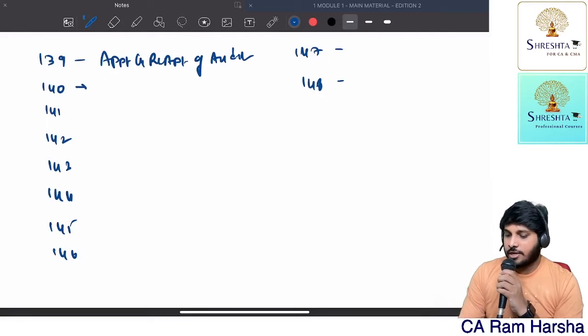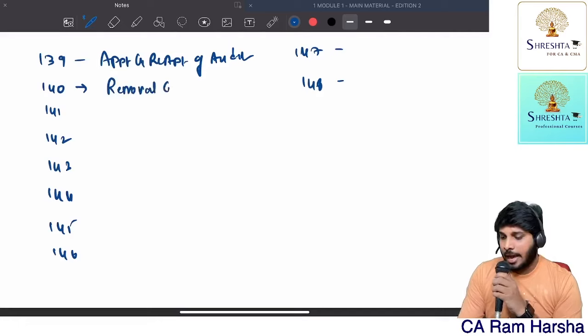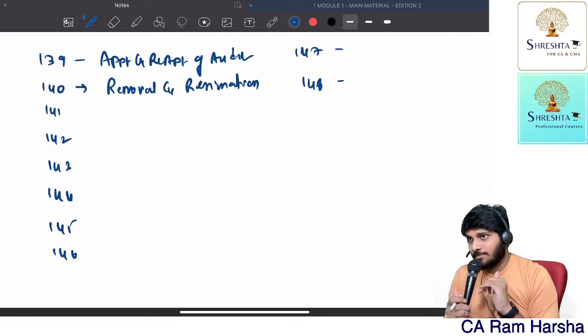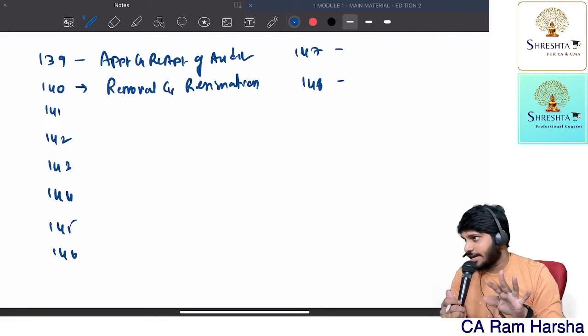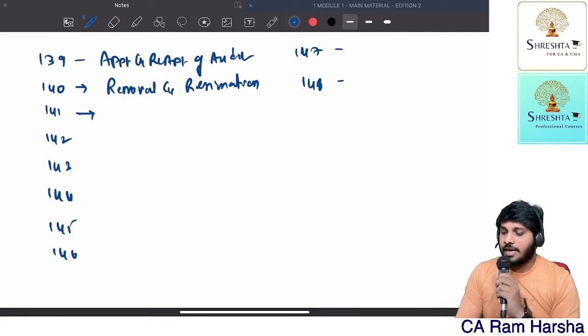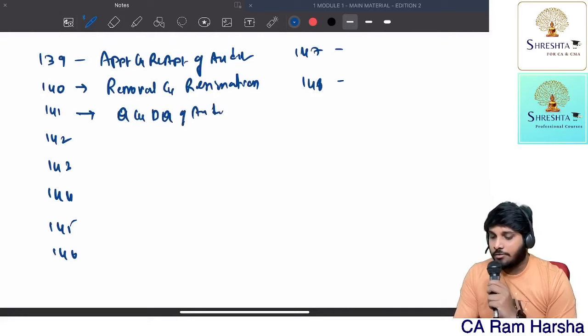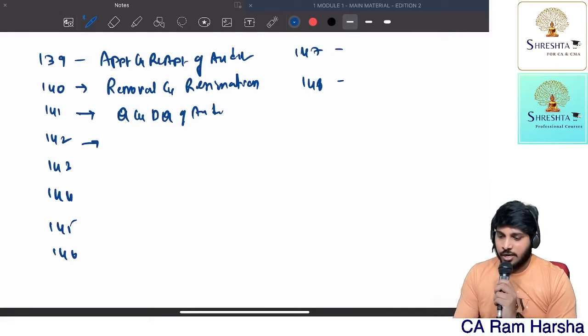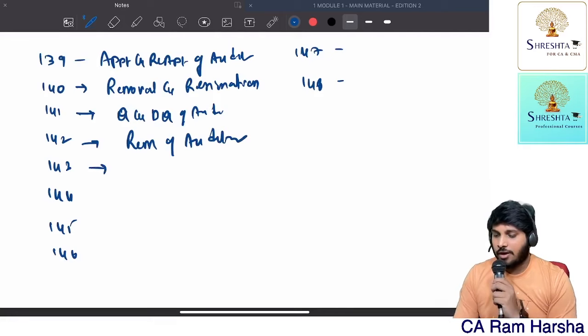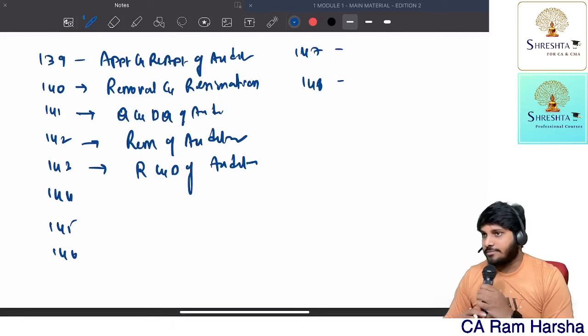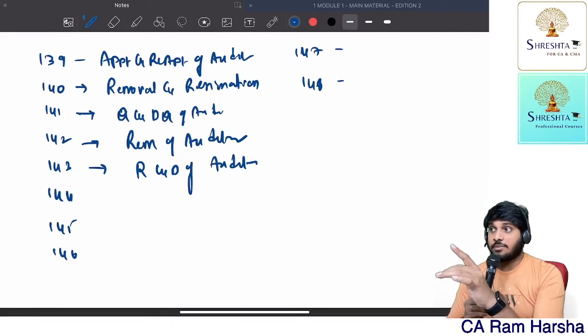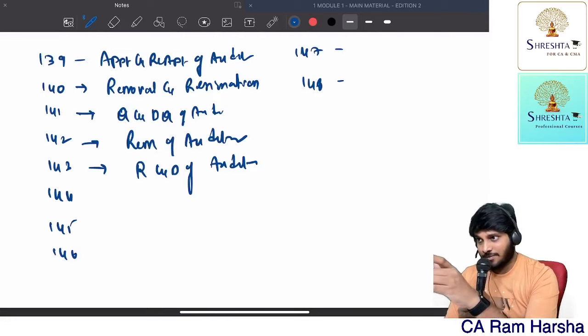Then 140, removal of auditor and even resignation by auditor. Both are discussed under 140, which has 5 subsections. Then 141, we have qualifications and disqualifications of auditor. 142 is talking about remuneration of auditor. 143 is talking about rights and duties of auditor. Sometimes they may use the word rights of auditor, sometimes powers of auditor. Both are the same. Getting the point?